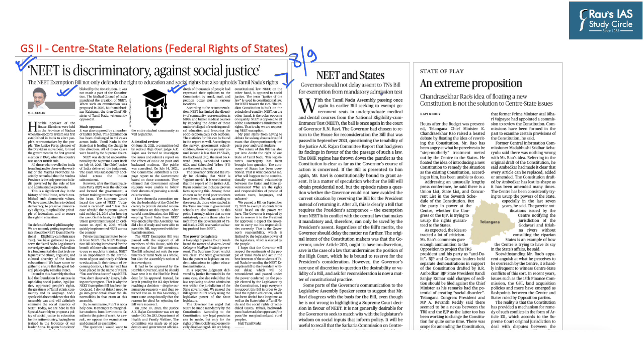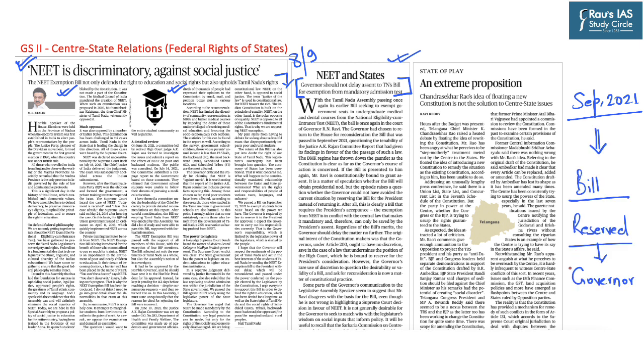Now the same idea has been proposed in the editorial, which says that the governor should not delay assent to Tamil Nadu's bill for exemption from the mandatory admission test. So earlier in September 2021, the Tamil Nadu government had proposed a legislation exempting its students for admission into medical colleges. However, this bill was reserved by the governor since it impacted the central law.